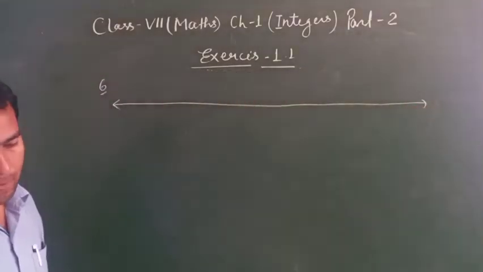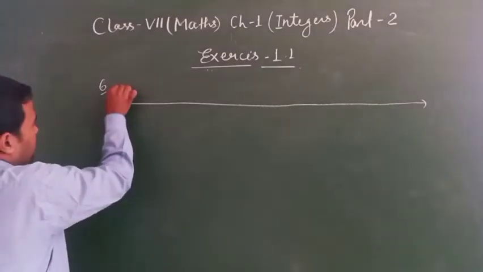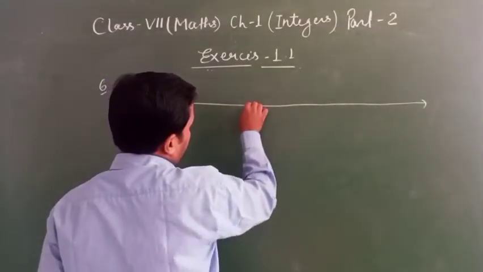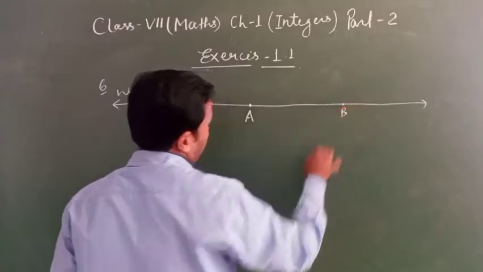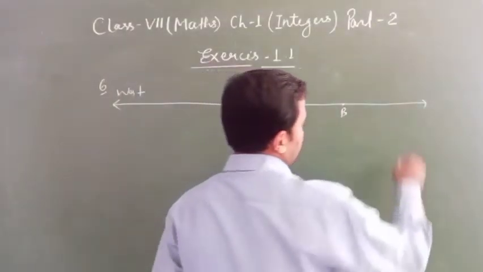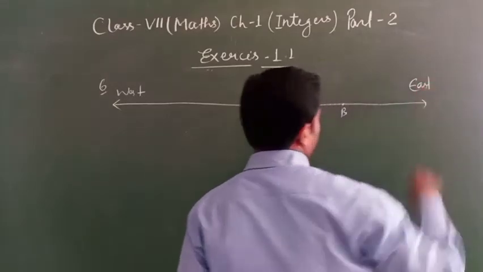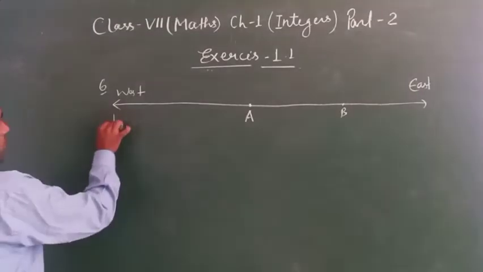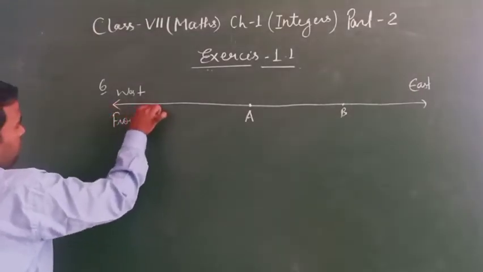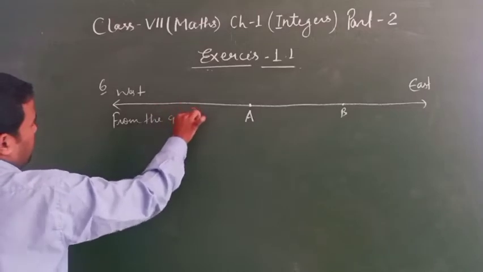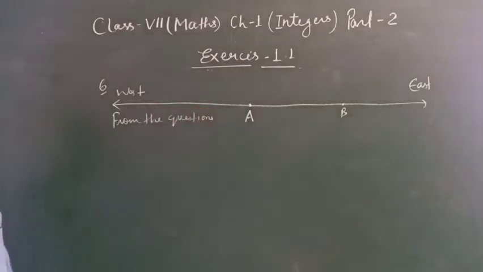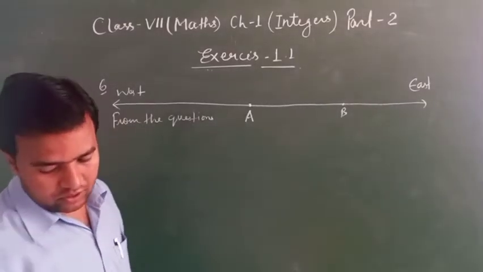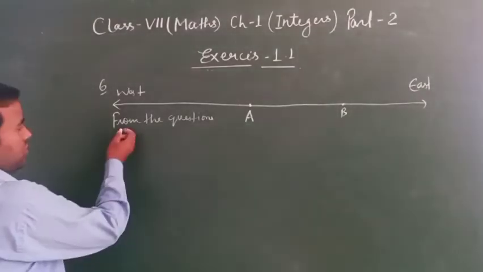Here, west and east, A and B. A positive integer represents the distance toward the east, given in the question. Clear?